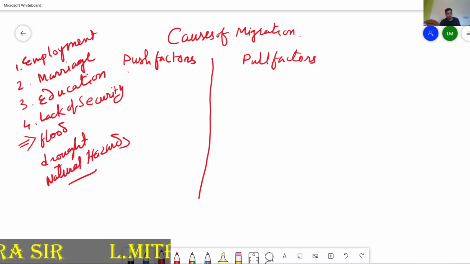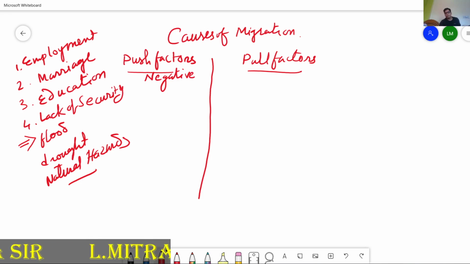So what are the push factor and pull factor? Push factor means some negative factors, due to which you are bound to move from that area, and pull factor means some positive factors, due to which you are attracted to a place and you go to that place.